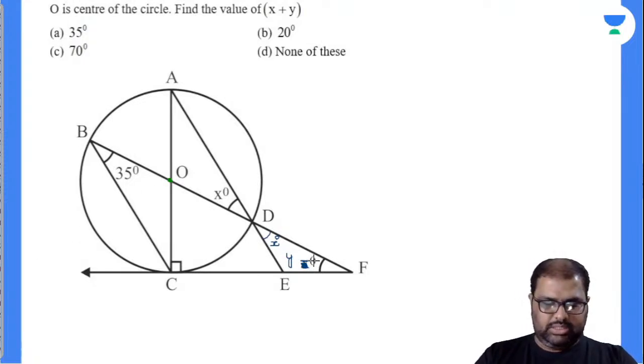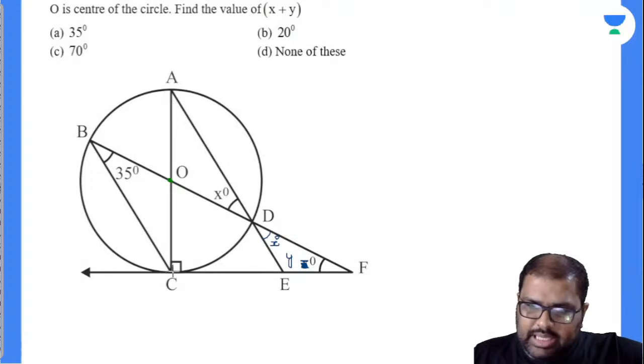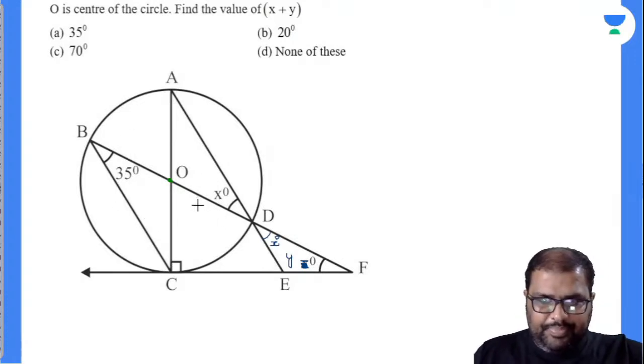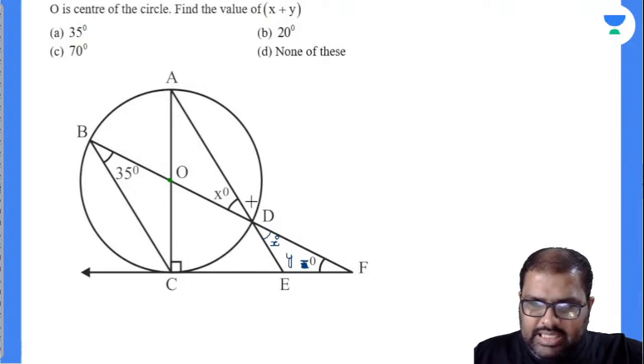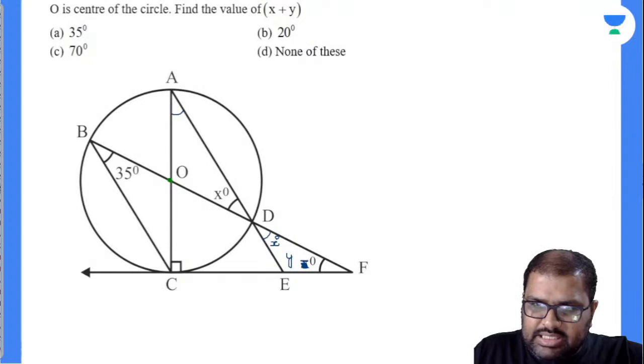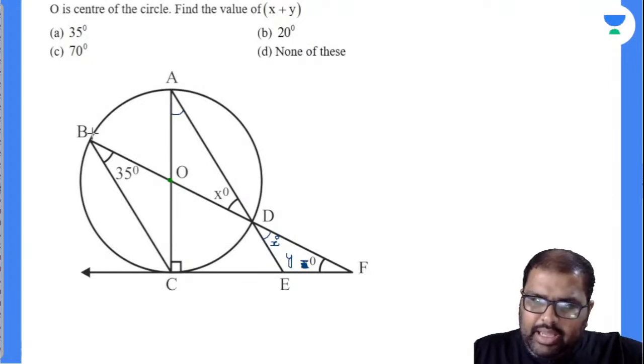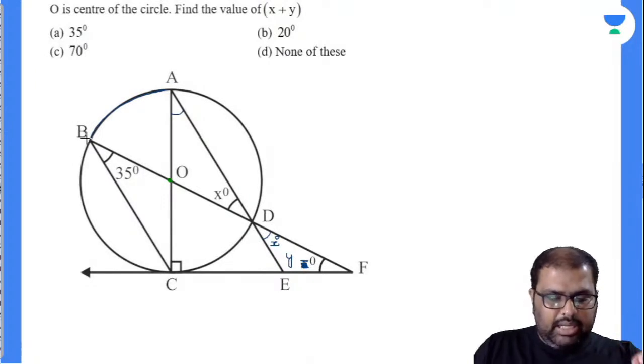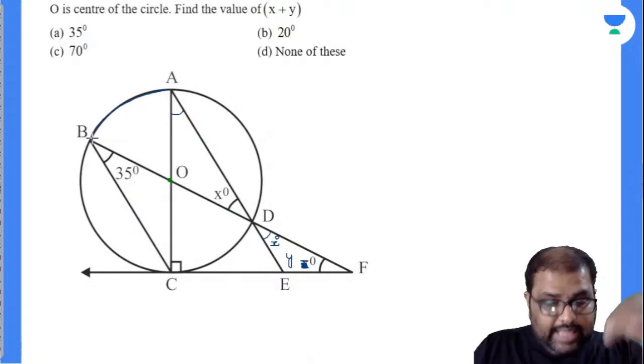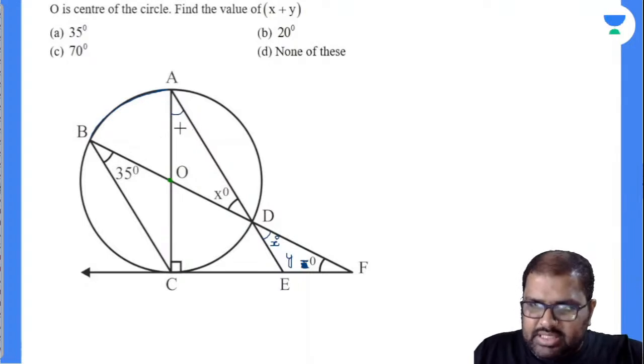So how to do this? Now see here, BC and BD are the chords of the circle, and the angle formed by the chords on the circumference is 35 degrees. And AC and AD are two more chords, and the angle made by the chords on the circumference is this. These angles are formed on the same arc. Angles formed by the chords on the same arc will be equal. If this is 35 degrees, this will be 35 degrees.